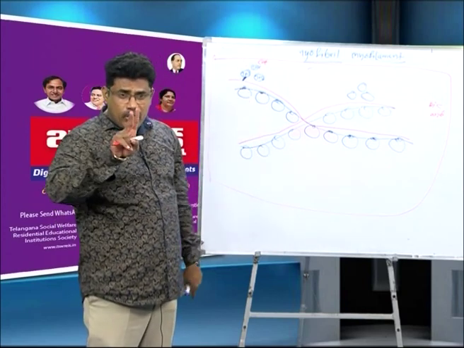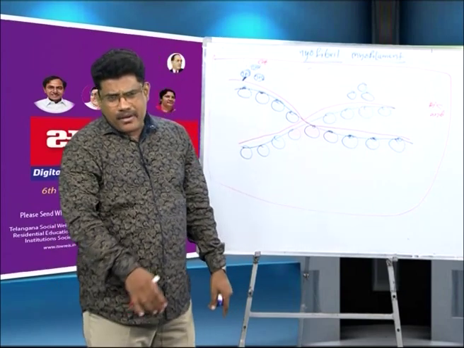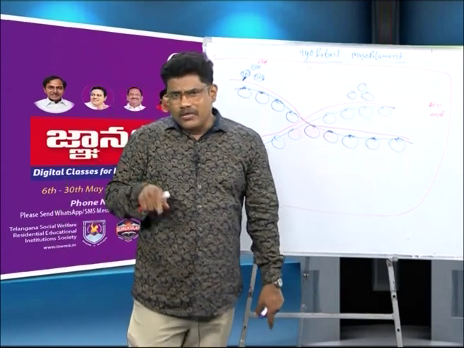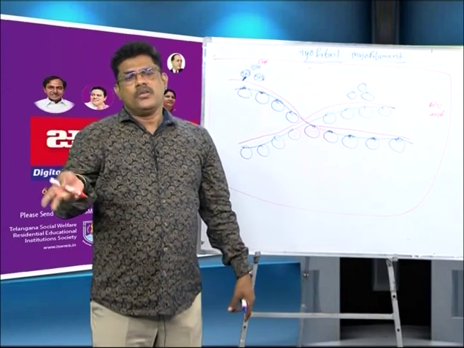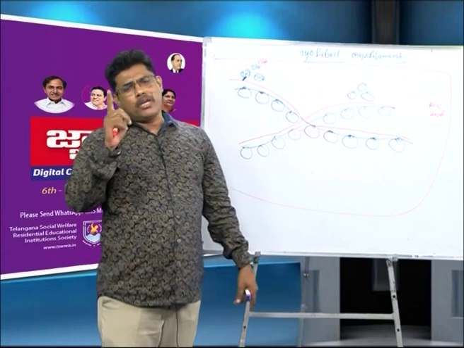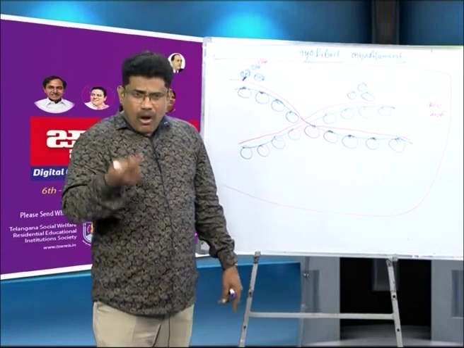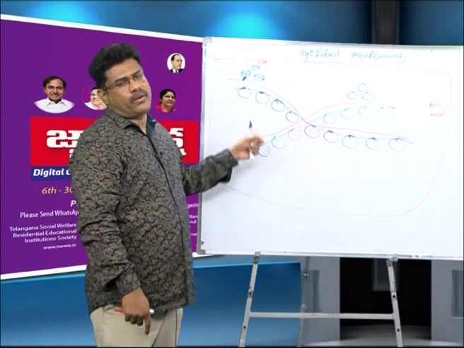In myofibril, two filaments are there: thin filament and thick filament. What is the name of the thin filament band? I band, also known as the light band. The thick filament is known as the dark band, also known as the anisotropic band. So now we are clearly discussing the thin filament structure.